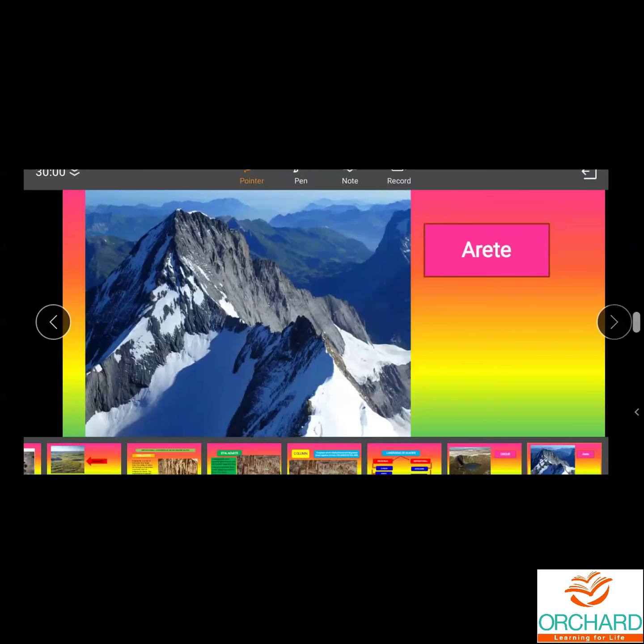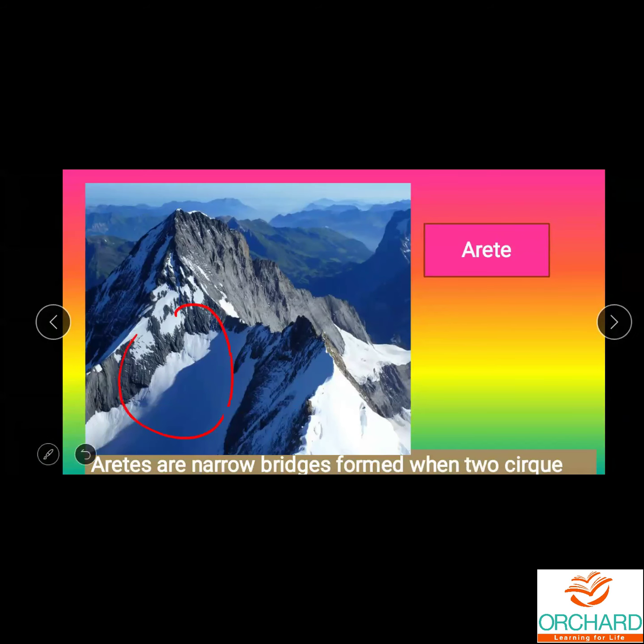I will show you in the picture here. You can see one depression on one side and the other depression here. Circular depressions. And you can see here a sharp connection place. This is called what? Ridge. So this is arete. Imagine when two chairs are put back to back, the connection place. It is narrow here in the mountainous place, and that is called what? Arete.